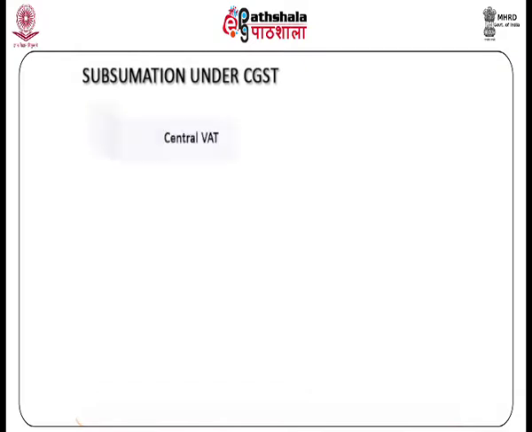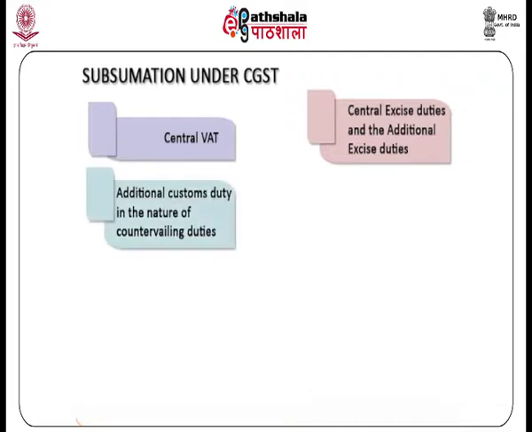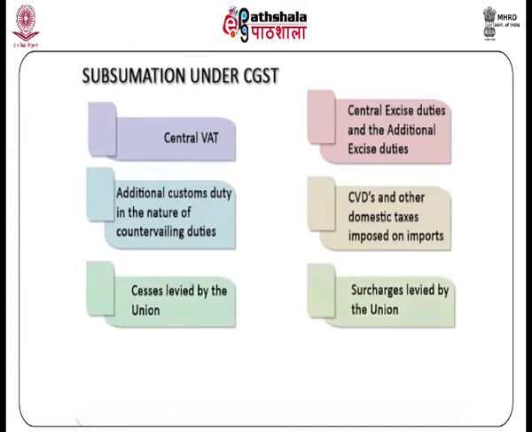These are central VAT, central excise duties, and the additional excise duties levied on pan masala, petroleum, and tobacco products, and those levied under additional duties of excise, Goods of Special Importance Act 1957, additional customs duty in the nature of countervailing duties, and other domestic taxes imposed on imports, cesses levied by the Union, surcharges levied by the Union, service tax.